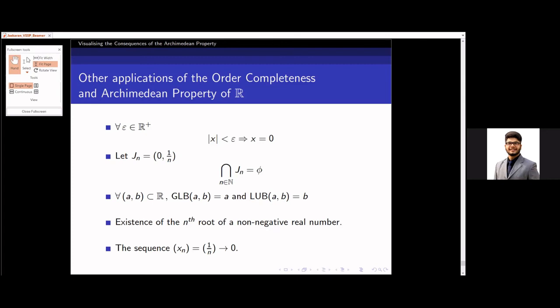Now we can also even show the existence of nth root of a non-negative real number using the order completeness property and Archimedean property. And the very famous sequence 1/n converges to 0. How can we prove it? Again, try using Archimedean property.